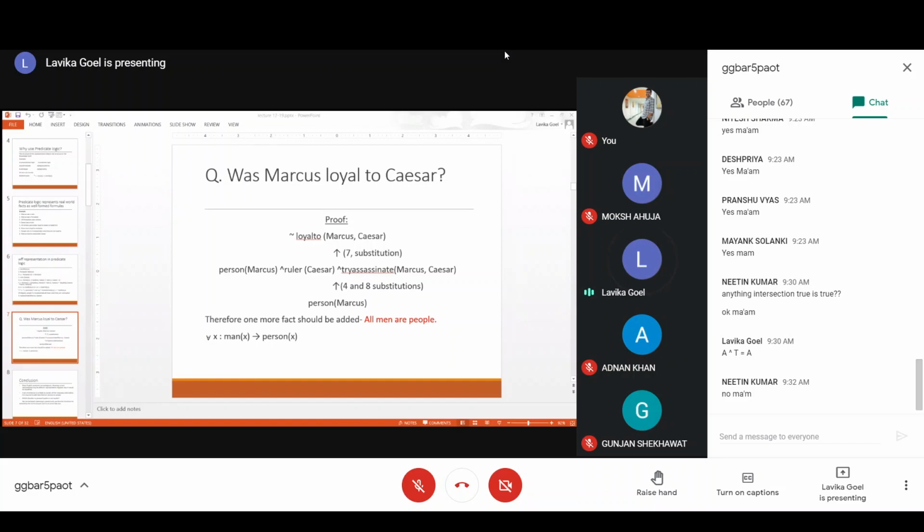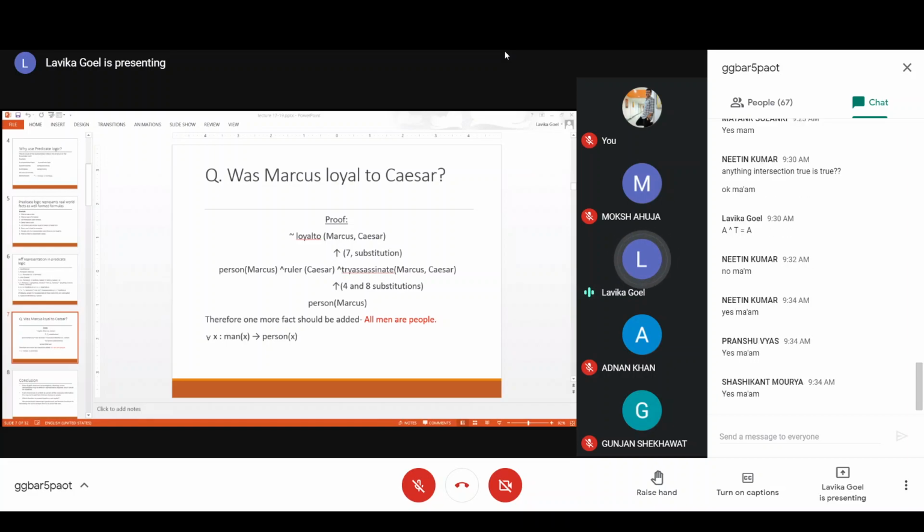Fine. Are you able to get this, students, how we generated the proof by substitution method? All of you are getting? Say yes or no. What about others apart from Nitin? What about others? Please respond. Okay, Pranshu, Shashikant, Samik. Okay, fine. That's good.